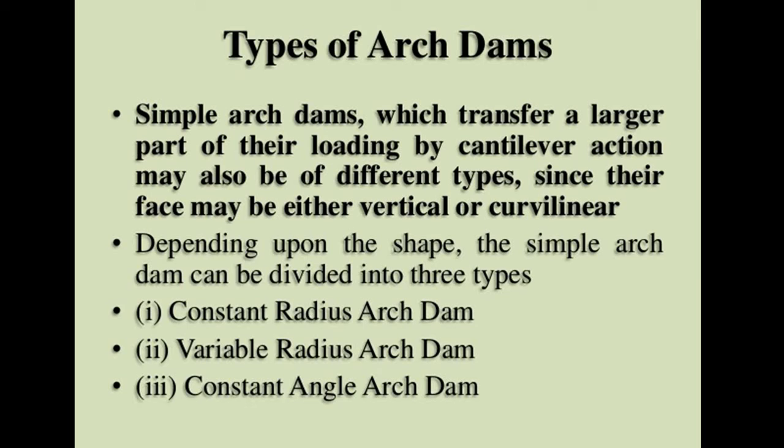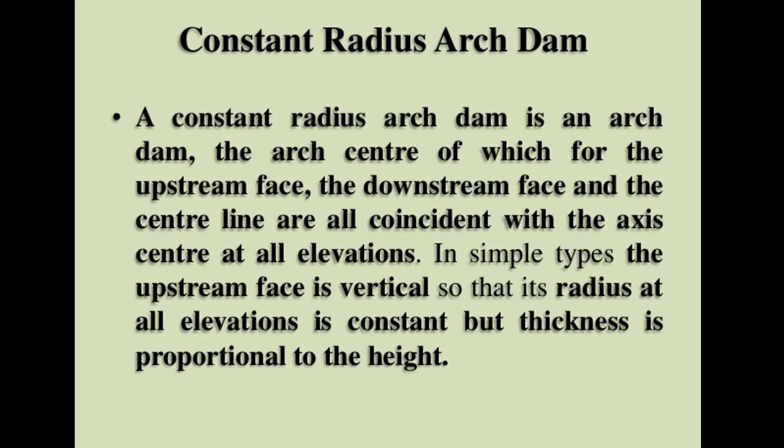Combination of first and second arch dam is the third one, constant angle arch dam. Let us discuss each one. A constant radius arch dam is an arch dam, the arch center of which for the upstream face and the downstream face and the central line are all coincident with the axis center at all elevations.